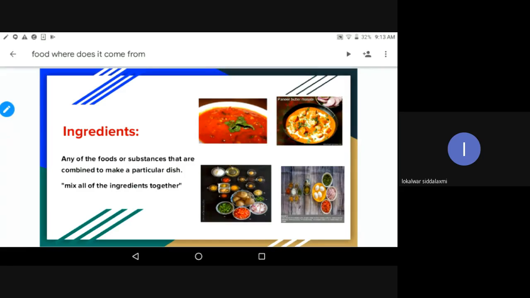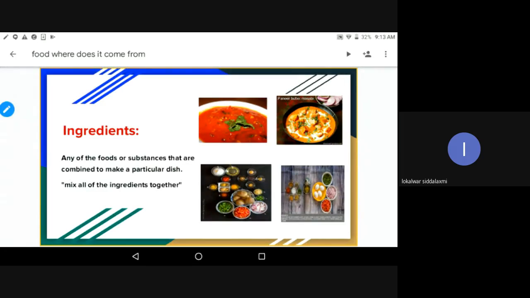What are the ingredients needed to prepare tomato curry? Tomato, onions, very good. Oil, salt, mirchi powder, very good. Etc. Garlic ginger paste is also used, right? So these are the ingredients needed to prepare tomato curry, right? Thank you, Sripada.